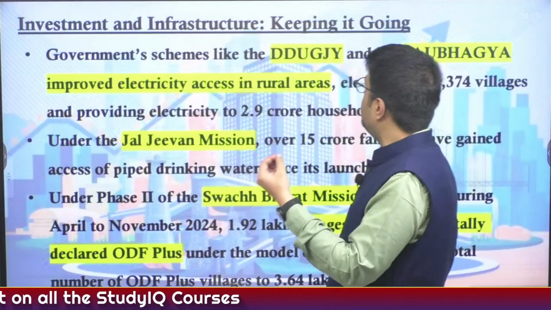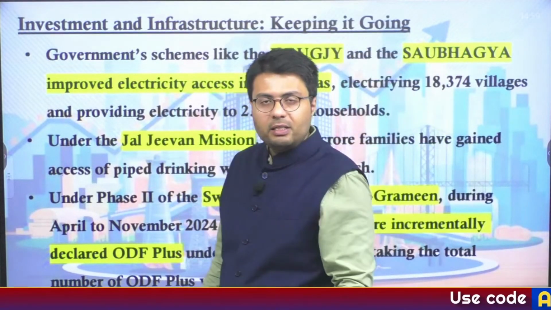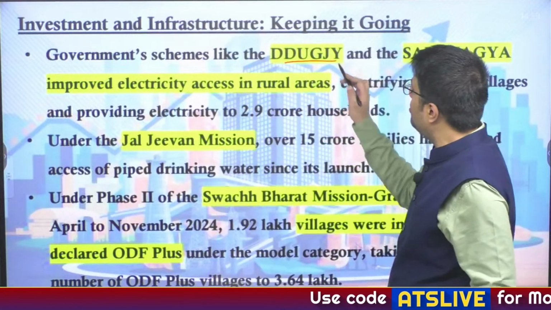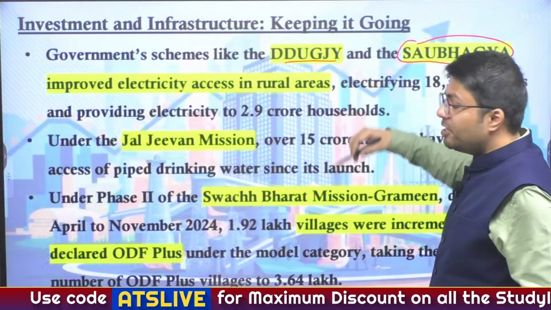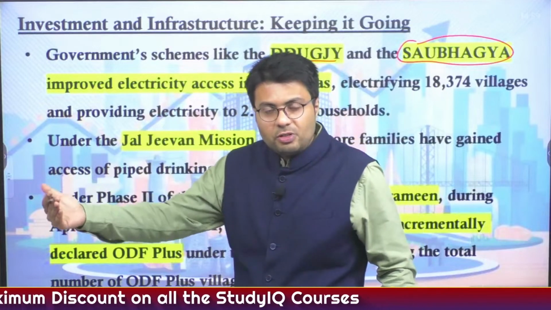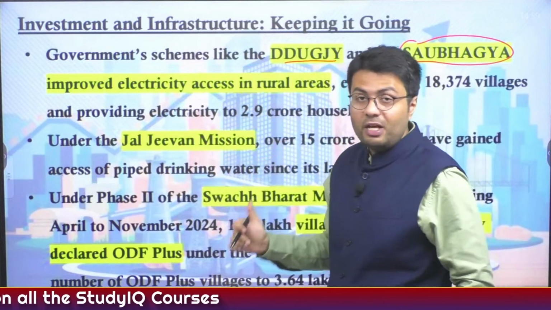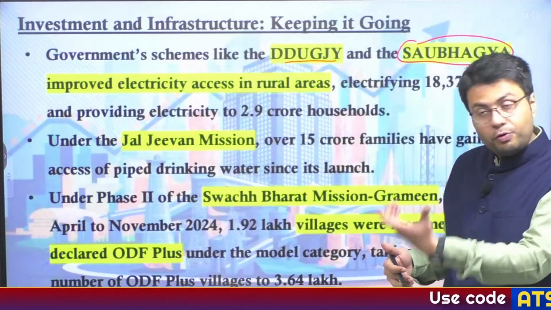Further, investment in infrastructure has reached even to the rural areas, with provision of services like Deen Dayal Upadhyay Gram Jyoti Yojana as well as Saubhagya initiative. Through this, the government has undertaken delivery of power in every village, and also not just villages but in every household. So which has actually improved the socio-economic prospects of rural areas.